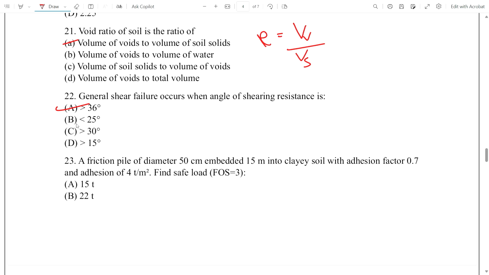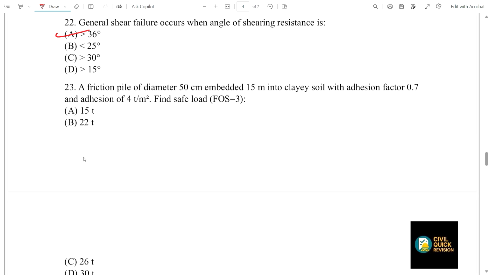Okay. Now, question number 23. A pile of diameter 50 centimeter is embedded 15 meter in a clay soil with an adhesion factor of 0.7 and adhesion of 4 ton per meter square. Find the safe load.